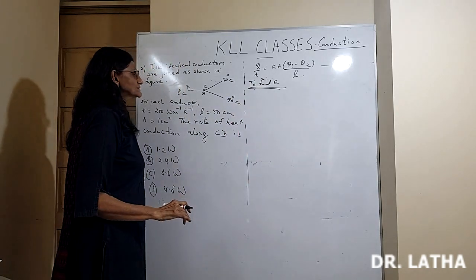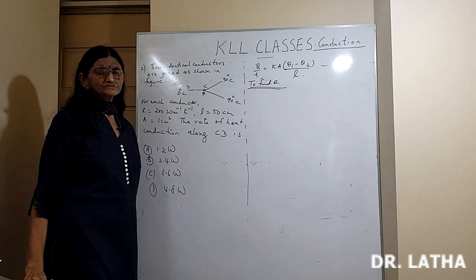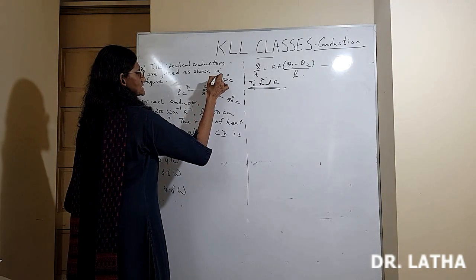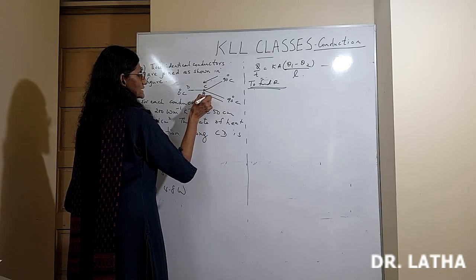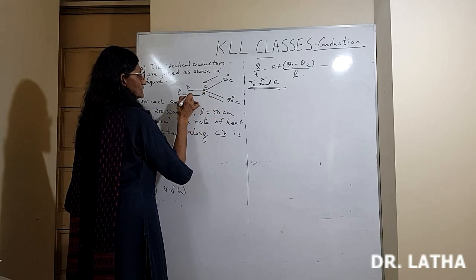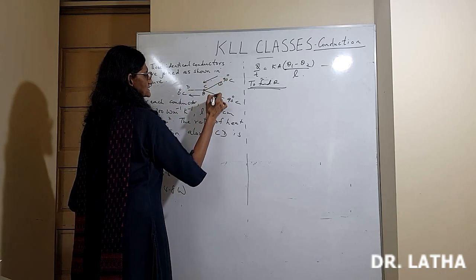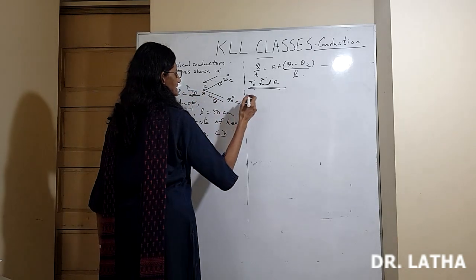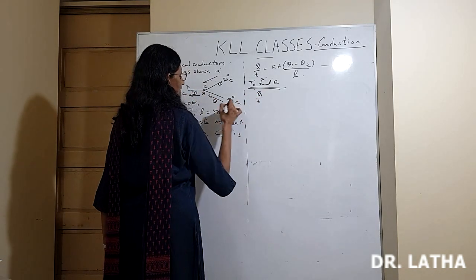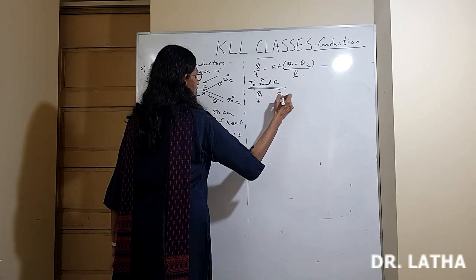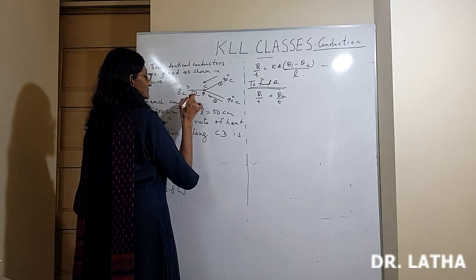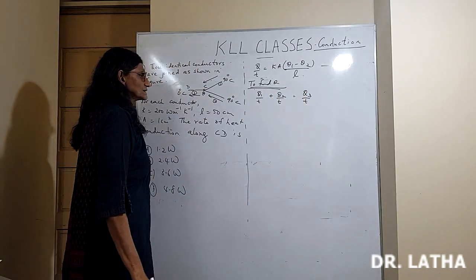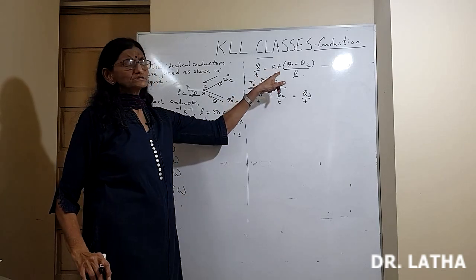Okay. So to find theta, how is the heat flowing? Heat flows from higher temperature to lower temperature. So heat is flowing from this 90 degrees, it comes towards theta. Here also 90 to theta, and both those flow this side. So if this is the first conductor, this is the second conductor, this is the third conductor. First conductor Q1 by T, second conductor heat flowing Q2 by T. Both those join up and come along the third conductor Q3 by T, where for each Q by T we are going to use this formula.